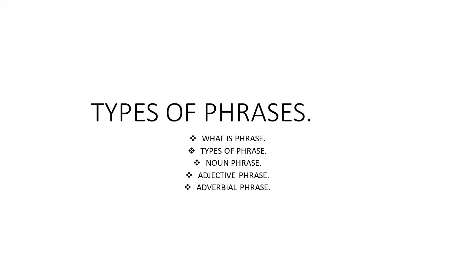A boy with long hair came here. So a boy is further described. Which boy? With long hair. A boy with long hair came here. A boy of short stature stood there. Which boy stood there? A boy of short stature. So we need a little description of the boy to make him more specific. A boy of short stature. So this group of words is an adjective phrase.